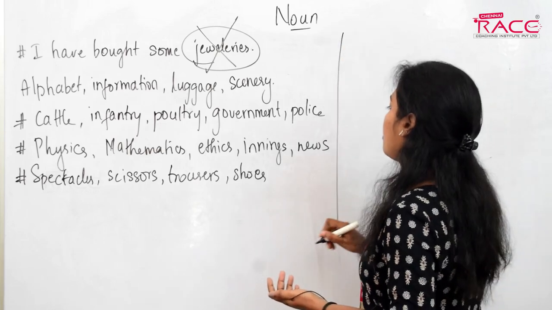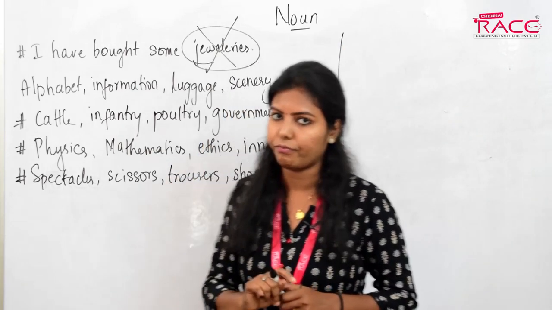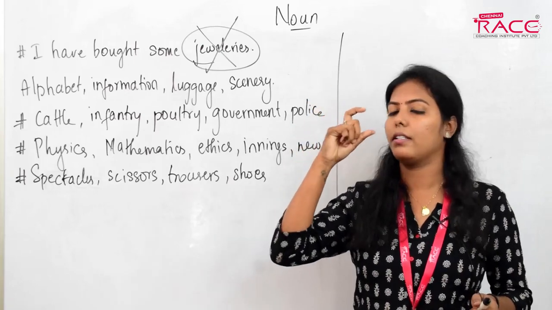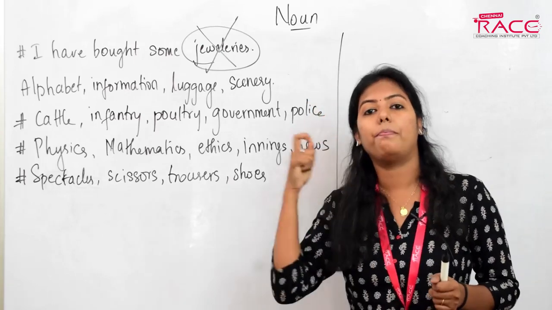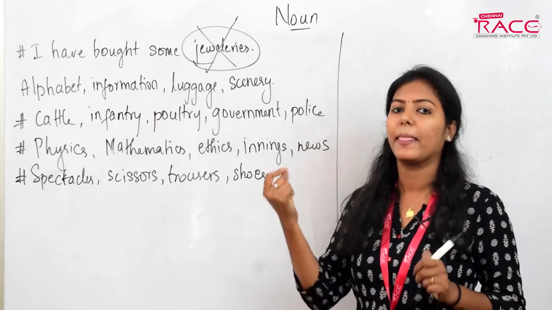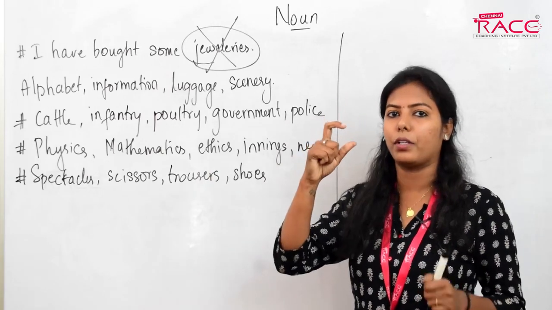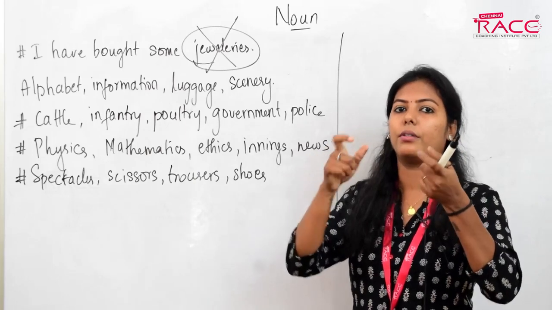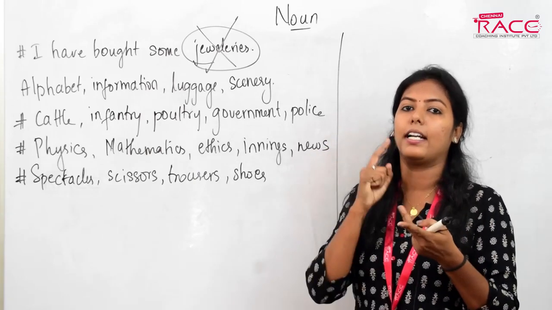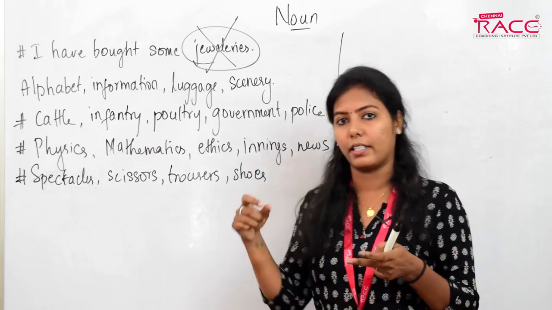Okay, but to denote only one thing. See, when I say spectacle, I have only one spectacle. You cannot say like that. You have to say a pair of spectacles. Okay, you have to say a pair of spectacles. It means only a single one. Okay, a single spectacles you have. It means you have to say a pair of spectacles and not spectacle and not a single spectacle. That one is also wrong.